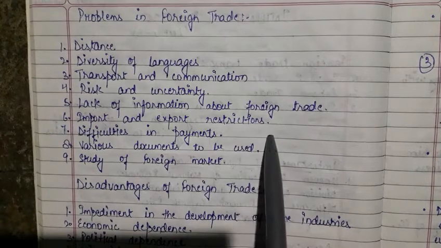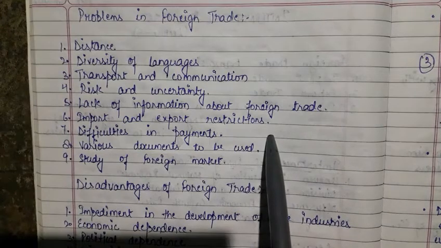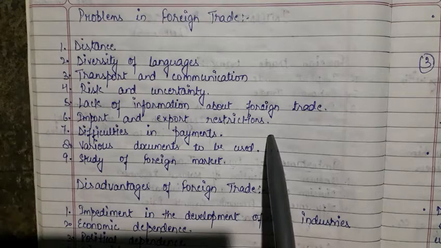Risk and uncertainty. Fifth is lack of information about foreign trade. If the company does not have much information about foreign trade, then it will not be able to do it on a very good scale.